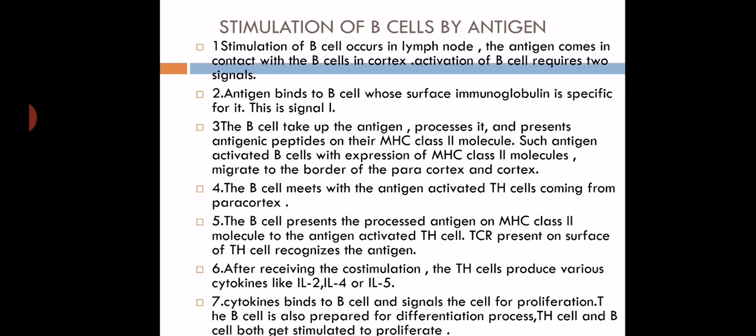The B cell presents the processed antigen on MHC class II molecule. Then it activates the T helper cell. The T cell receptors present on the surface of the TH cell recognize the antigen. So after receiving the co-stimulation, the T helper cell produces various types of cytokines.